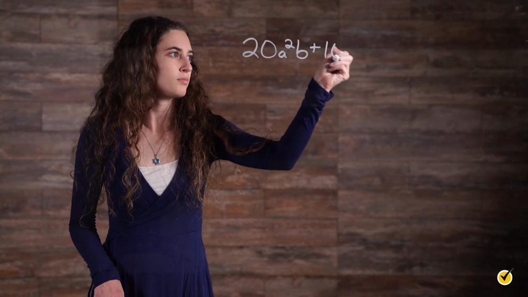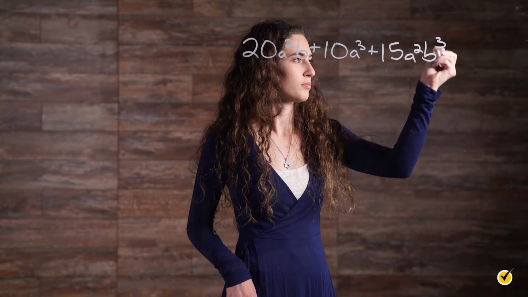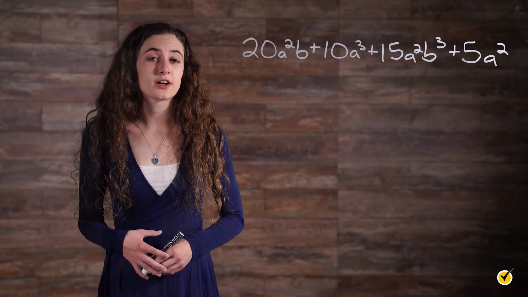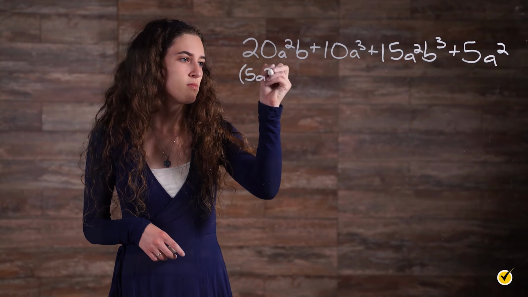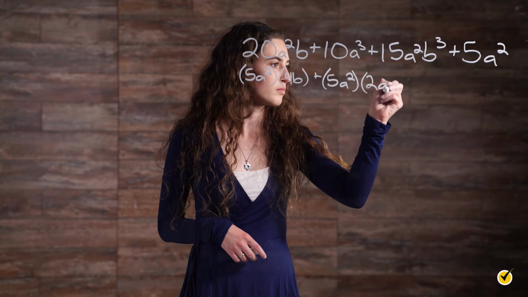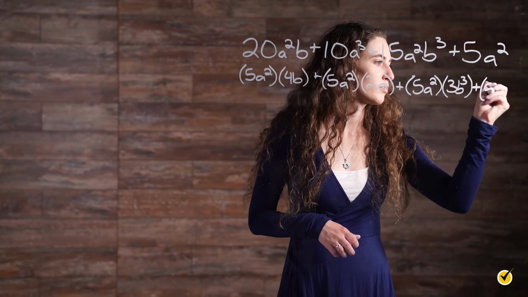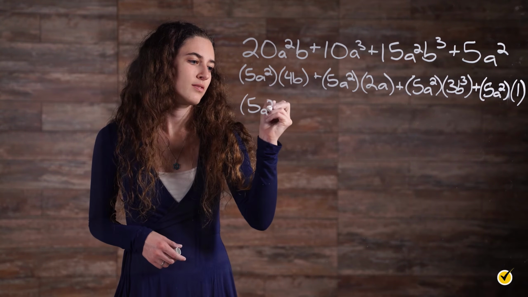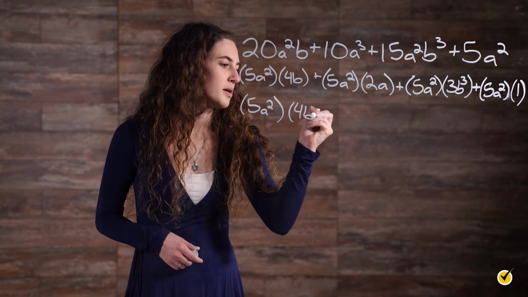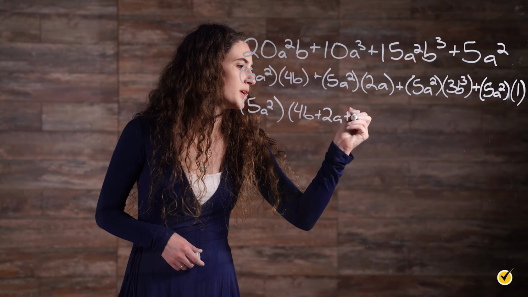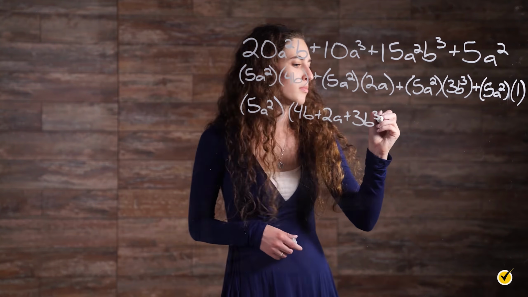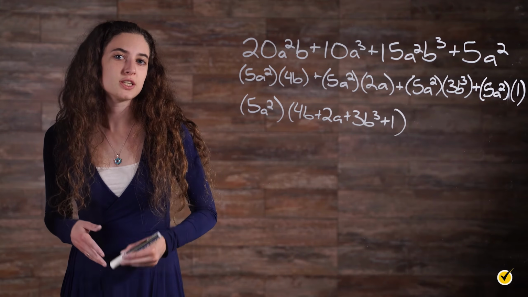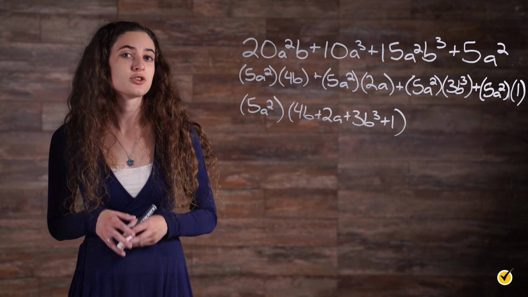Often, the terms of polynomials have common factors. Consider this polynomial. Each term has a common factor of 5a squared. So this can be rewritten as 5a squared times 4b plus 2a plus 3b cubed plus 1. This is the prime factorization of the polynomial. It cannot be factored any further.